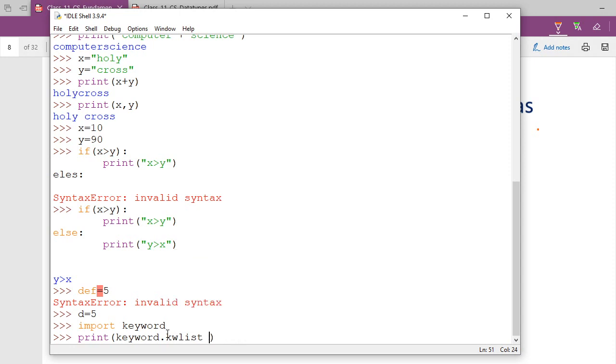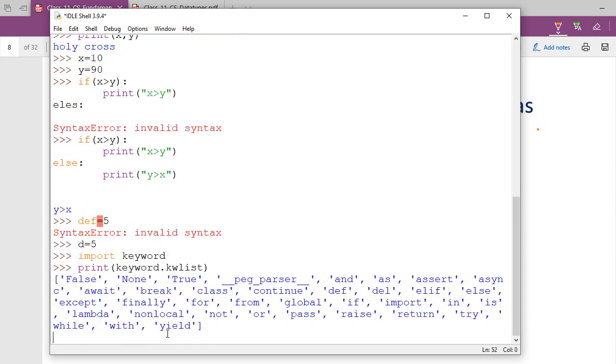Let me see, keyword list is there. Yeah, list is there. Okay, so now you check out, guys, that this command is going to print all the keywords available here. See, these are the keyword list. So with these keywords, you will not make any variable name. These keywords you are not going to use in your program, but as a command you can use, but not for your customized command.